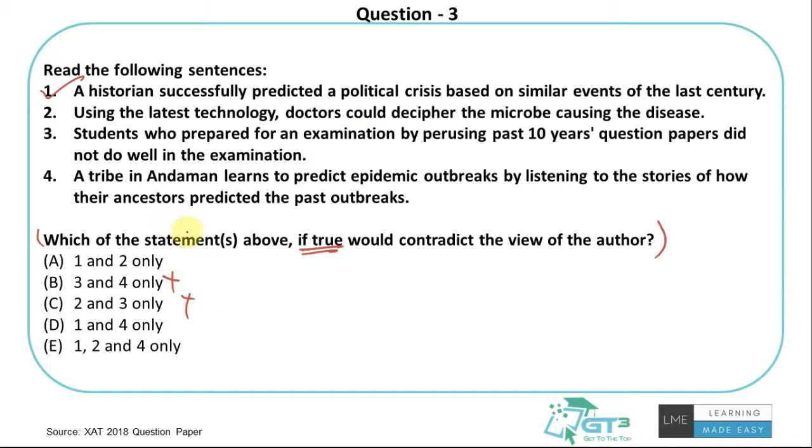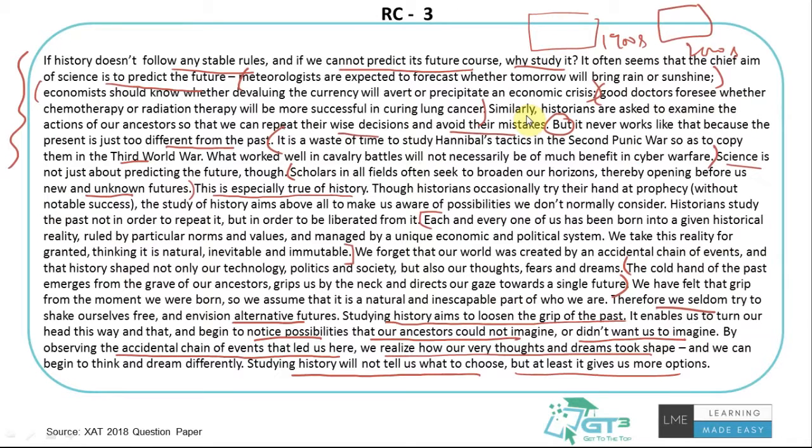Right, I have 1 and 2, 1 and 4, 1, 2 and 4. So that makes me not even look at 3, but I'll still spend time. Let's look at them one by one. Using the latest technology, doctors could decipher the microbe causing the disease. So it's related to science. Doctors have used some latest technologies. So basically they figured out some new way to decipher the microbe. They figured out something new, which is agreeing to what the author is saying, right?